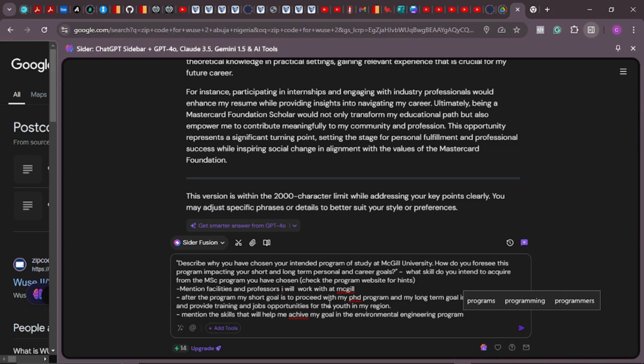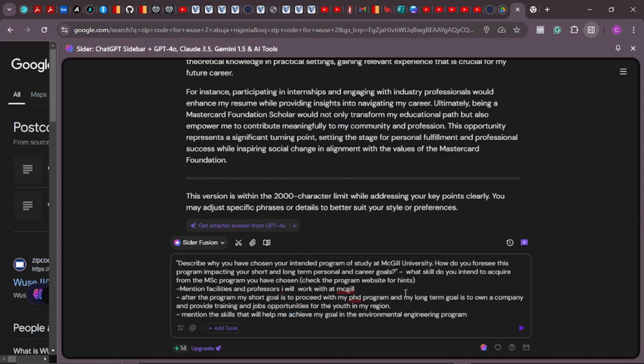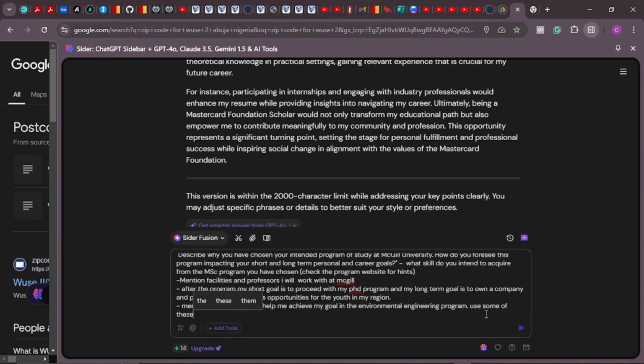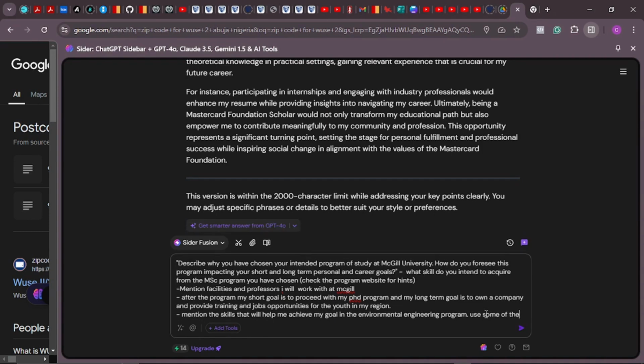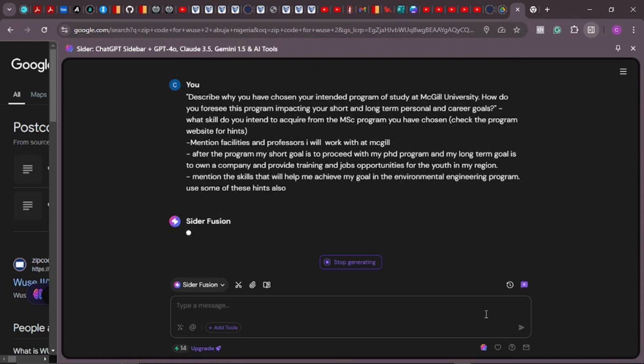Good. So I've given it all the points that it needs. This is the question: mention facilities and professors. I've given it exactly what it needs. Look at what I've written here. This is going to help ChatGPT develop its point according to my own personal experience. So I'm just going to tell it to use some of these hints also. Then I'll hit enter.